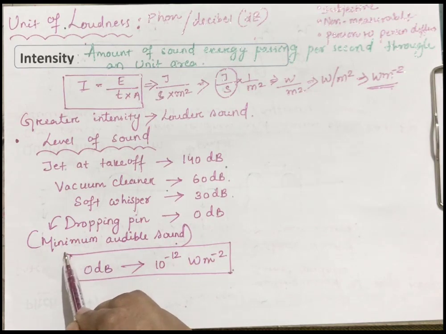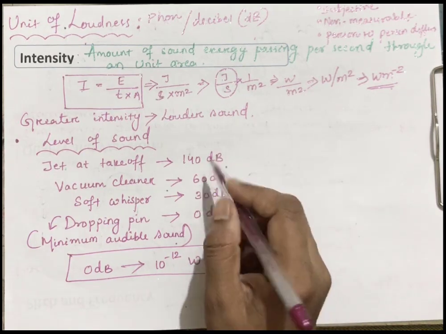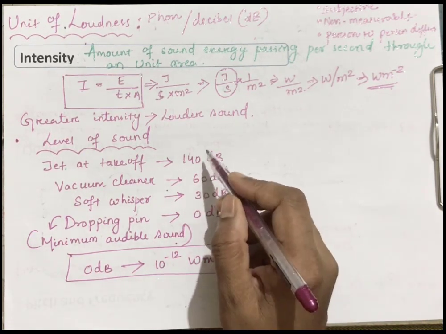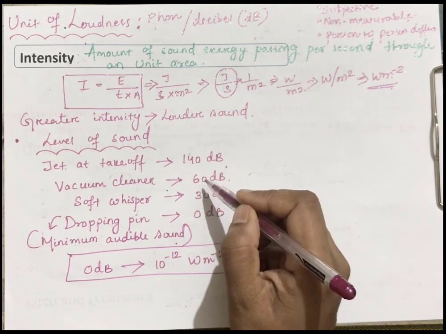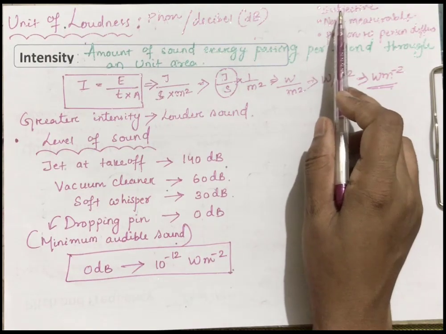So a dropping pin is the minimum audible sound. These are all mentioned in the unit called decibel, but these values will differ from person to person. That's why I told you that loudness is subjective in nature.